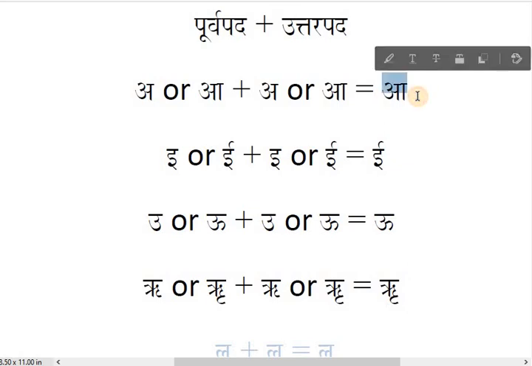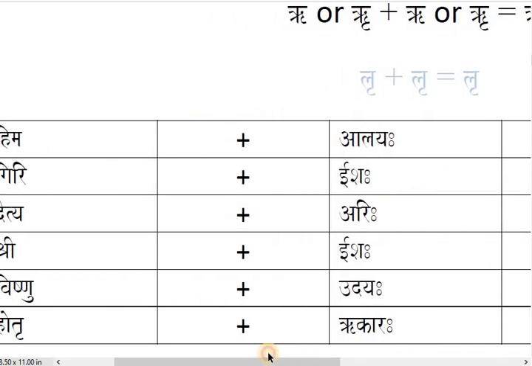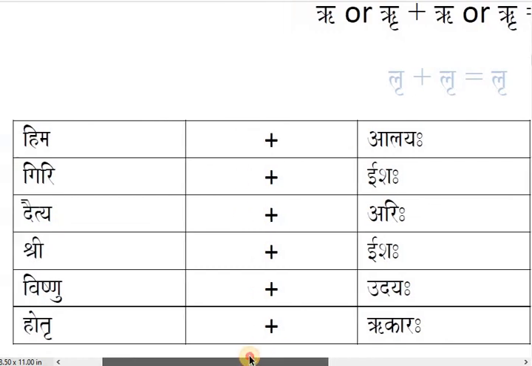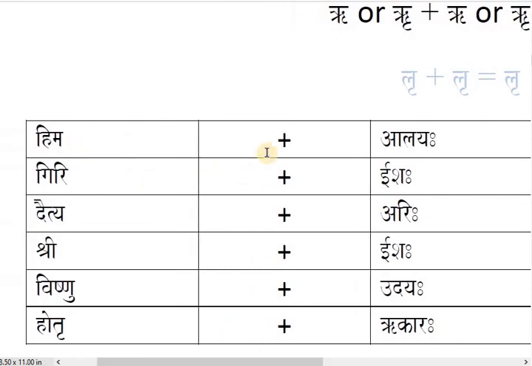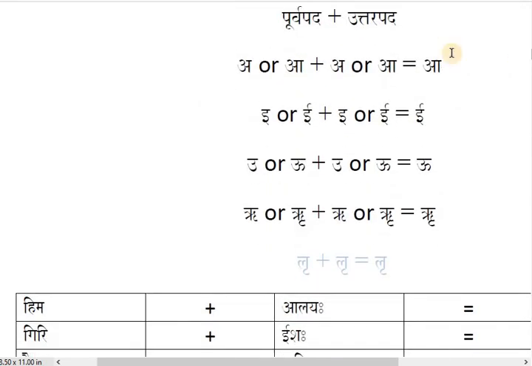For example, we have Hima and Alaya, right? See, here we already had an example. Hima and Alaya, you can check. So Hima is actually ending with a sound and Alaya starts with a sound. So while you join a and a, what is the answer that we discussed? Long a. So the answer is Himalaya. So that is how you can do this dirgha sandhi.